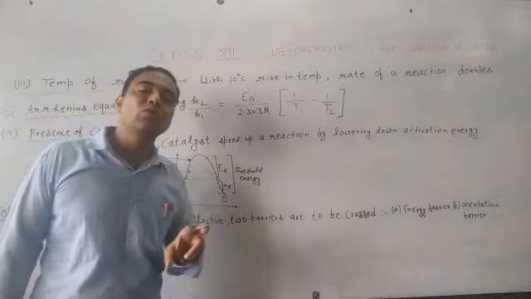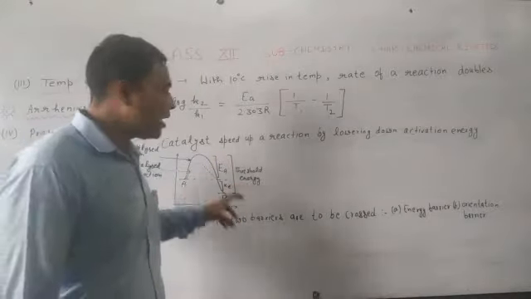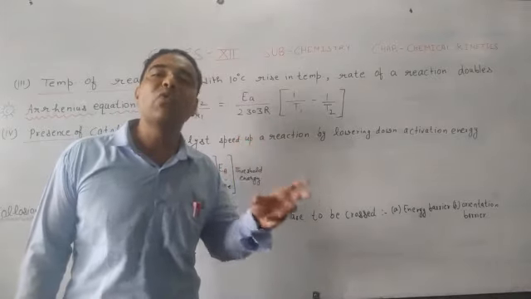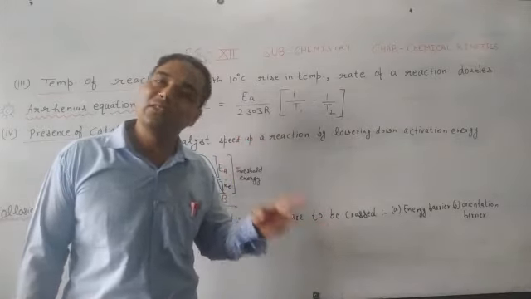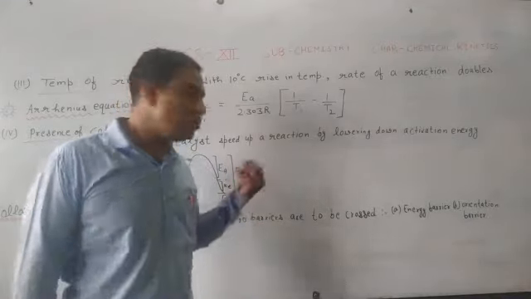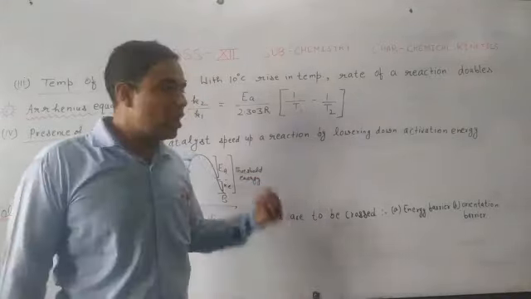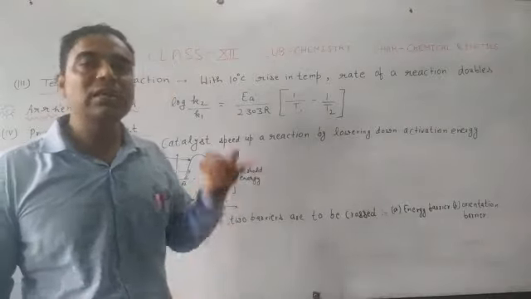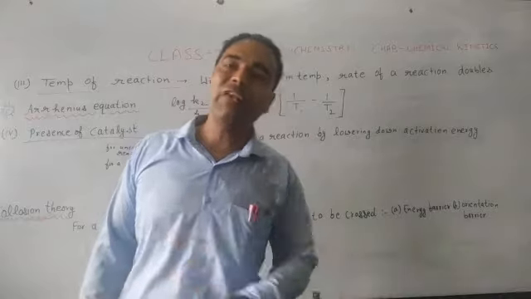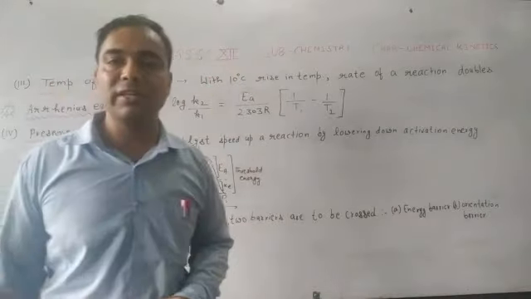So if these reactant molecules are crossing this barrier, if they are having such amount of energy, they will form product. And reaction speed will depend upon this energy barrier, activation energy. If they possess this amount of energy, the product will be formed soon. Now the second factor, that is the orientation barrier.